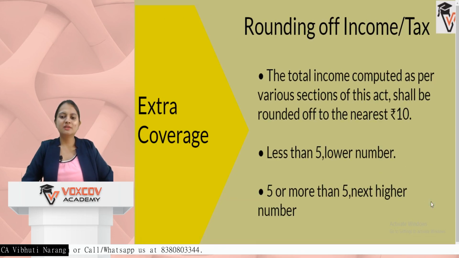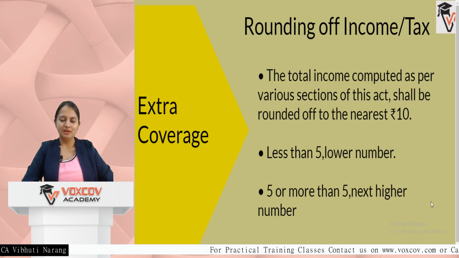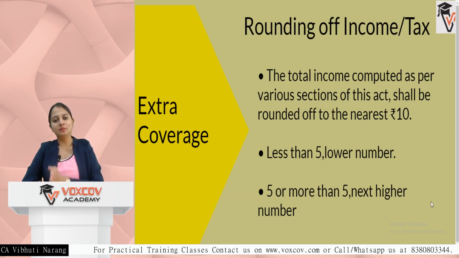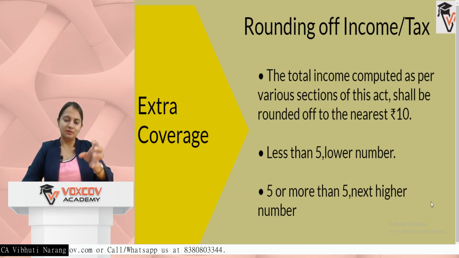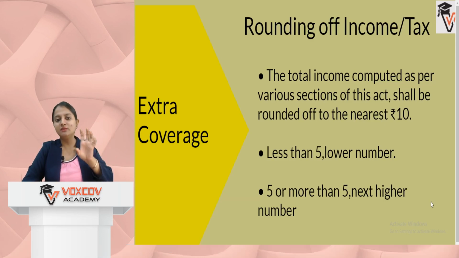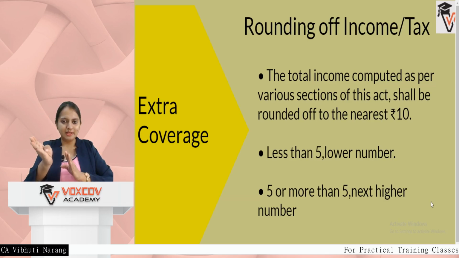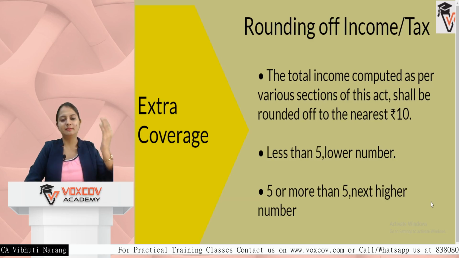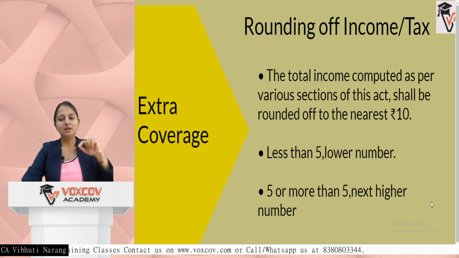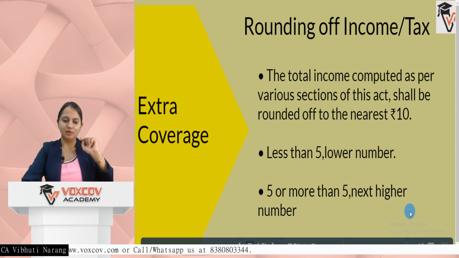Now, there are two extra topics which I am covering which are very relevant to income tax rates. First is rounding of income and tax. Whenever in income tax you are making any computation, your income as well as the tax should be rounded off to the nearest 10. So if the last digit is 5 or more than 5, it will be rounded off to the next higher number. If it is 4 or less than 4, like 4, 3, 2 and 1, it will be rounded off to the lower number. For example, if your tax turns out to be 125 rupees, it will be rounded off to 130, 126 rupees rounding to 130, but 124, 123 rupees, then it will be rounded off to 120. So rounding off of income as well as the tax is important.